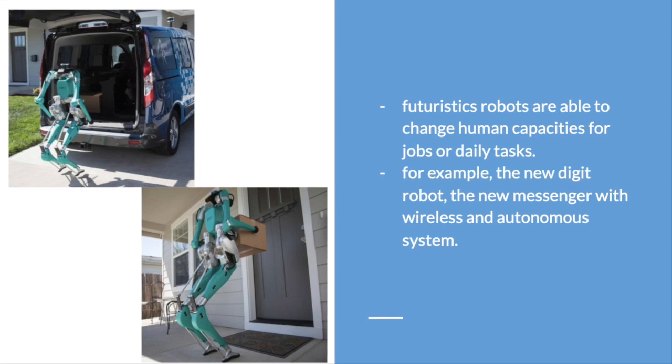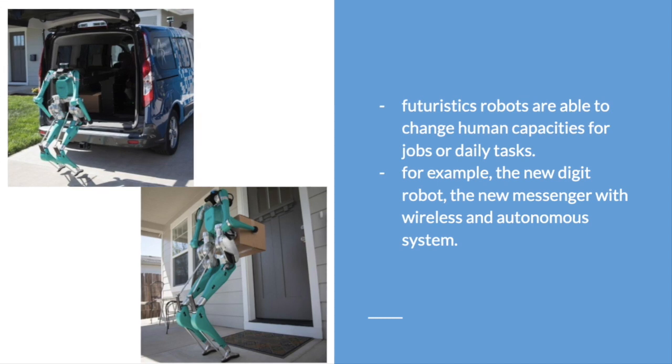For example, in this image, we are able to see a new digit robot. This robot has the capacity, with a wireless and autonomous system, to transport orders and become a new messenger.